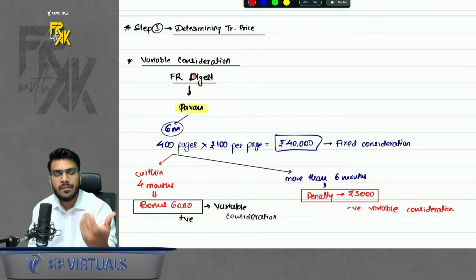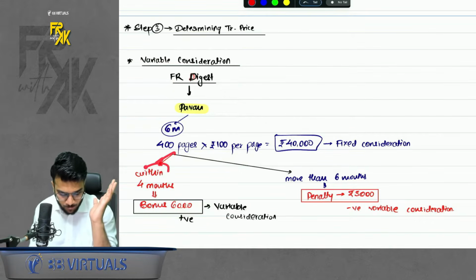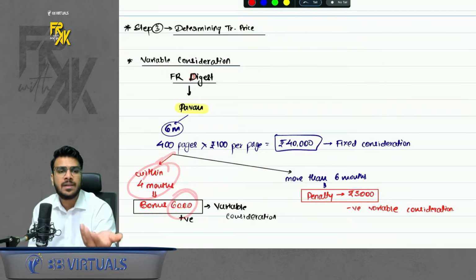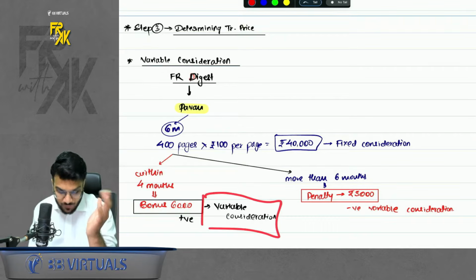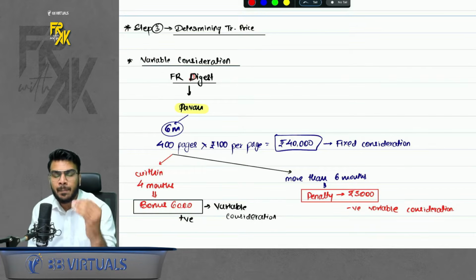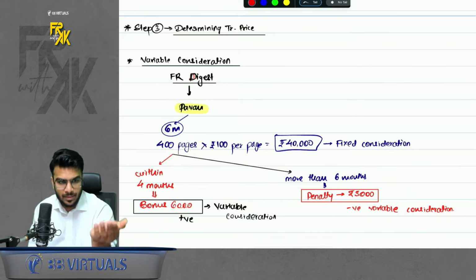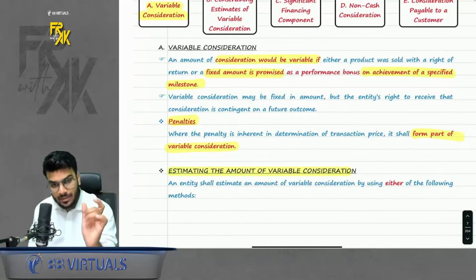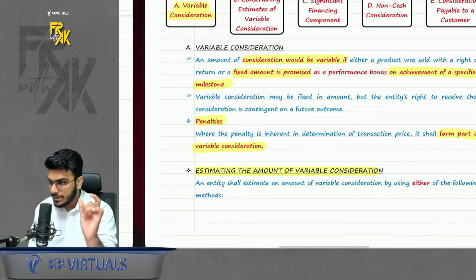Now, I also give him one target that if he achieves the target in 4 months, I will give him a bonus of 6,000. This is variable consideration because whether he will receive this money or not is dependent on a future outcome. It is variable. Variable consideration can be positive also. Acha, it can be negative also.